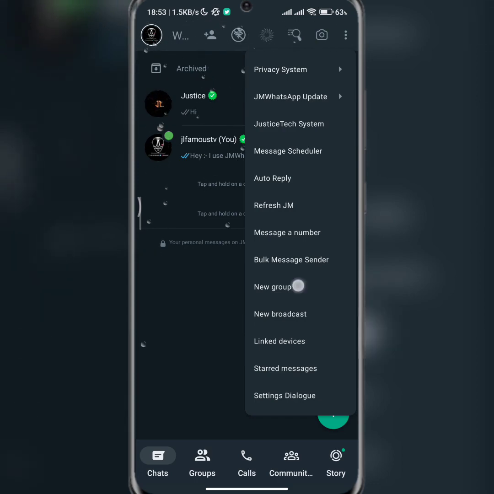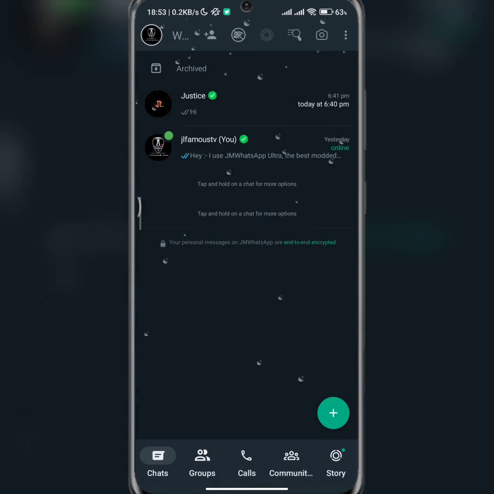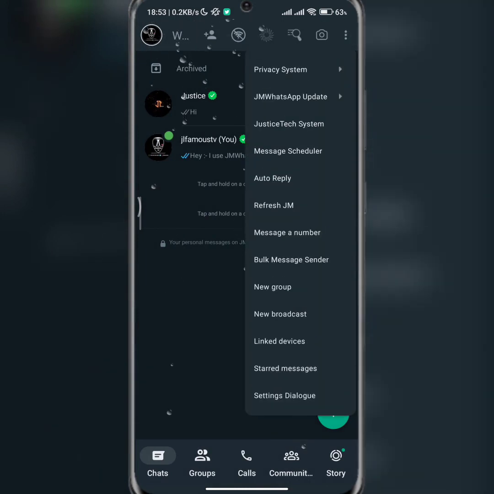If you want to create a new group, all you need to do is click on that icon, and then you'll be able to do that. New broadcasts as well, if you want to link your device.